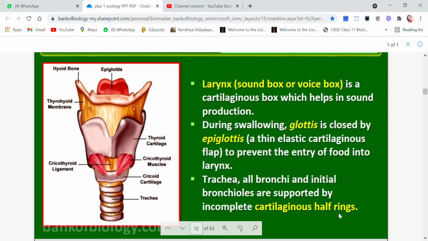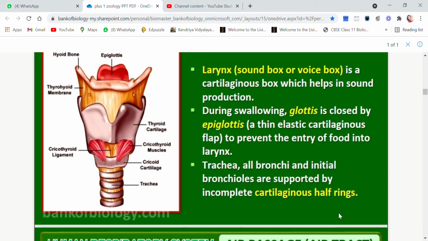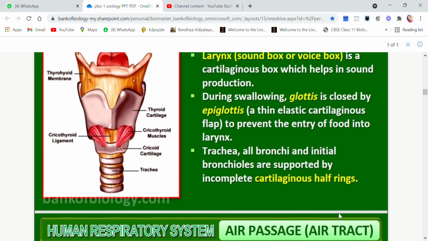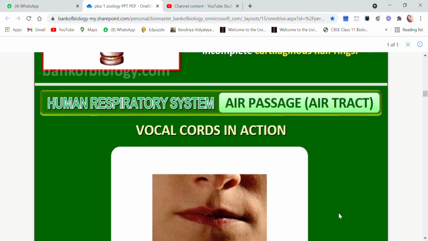Why are these half rings present? Because they prevent collapse. They will see to it that all these air passages or air tracts are open. So this C-shaped ring will support the trachea and the bronchi and the bronchioles, so that they do not get collapsed. Because if they get collapsed, then the supply of air is stopped, which is not good for the person.